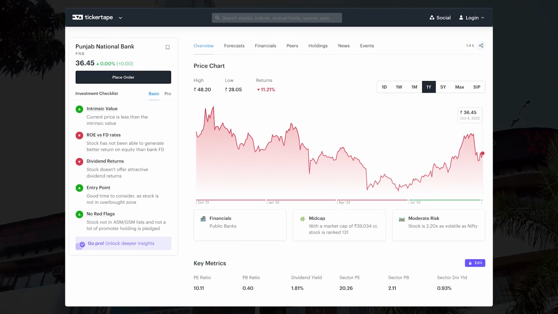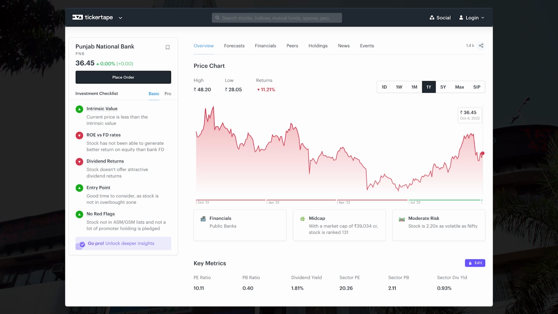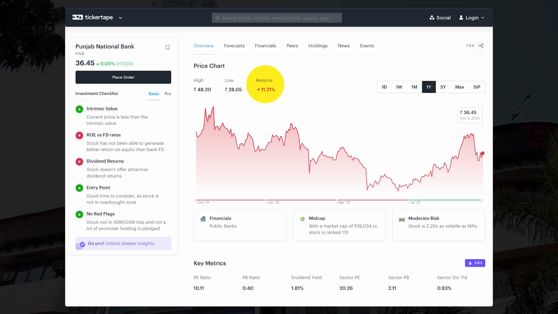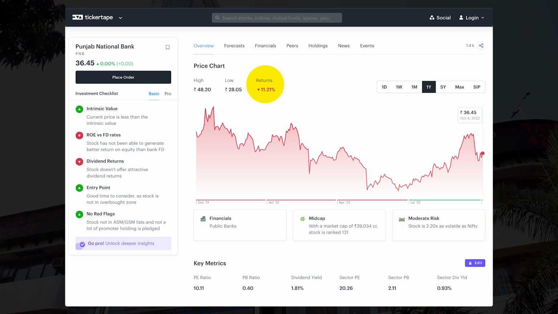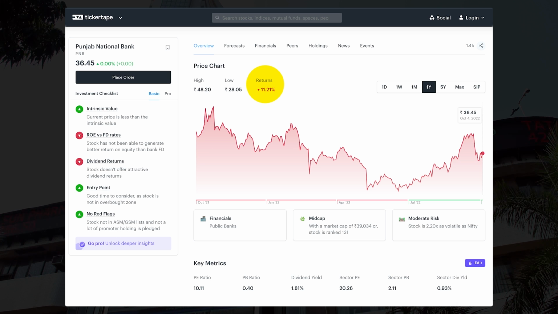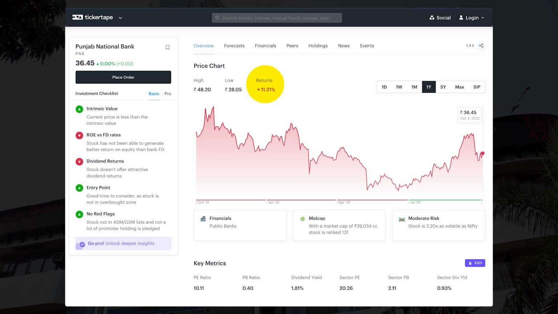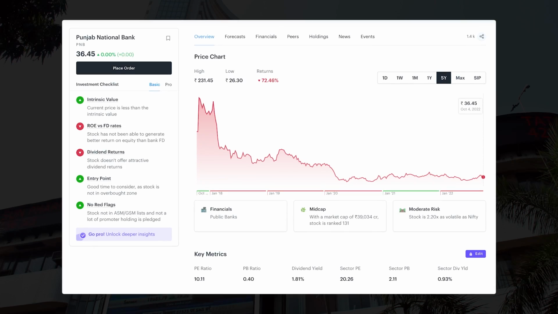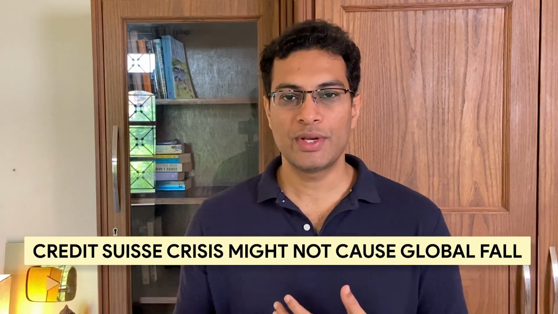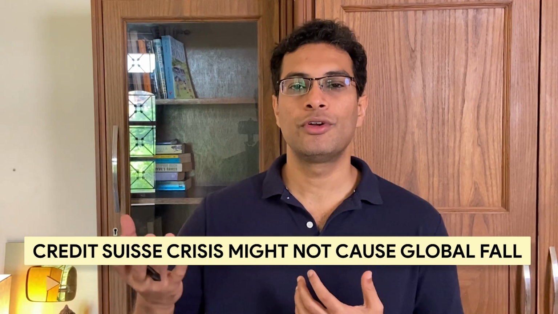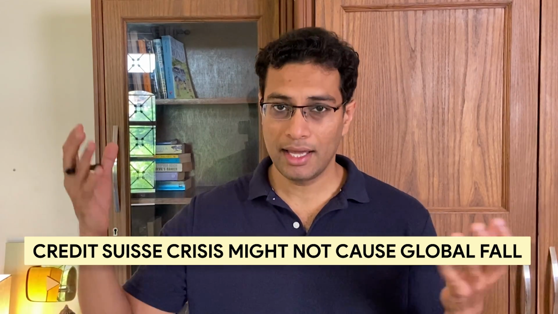So you can go and check the stock price of Punjab National Bank, and what you would notice is in the recent fall from November of 2021 onwards, you tell me in the comment box how much Punjab National Bank has fallen, because after November 2021 there has been a crisis in the market that banking stocks are not giving returns. But with Punjab National Bank there is nothing left to fall anymore. Anyways, coming to the topic, what I am trying to tell you is that the current Credit Suisse crisis, according to me, is not going to trigger a fall in the entire global space.